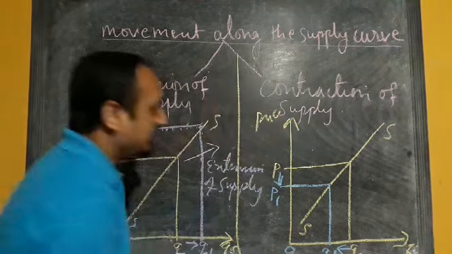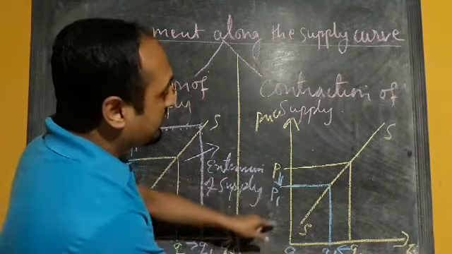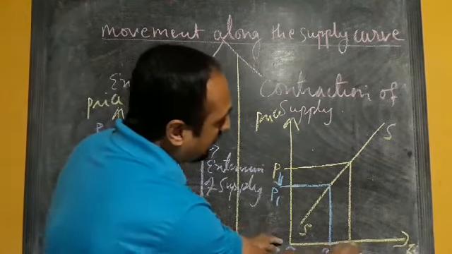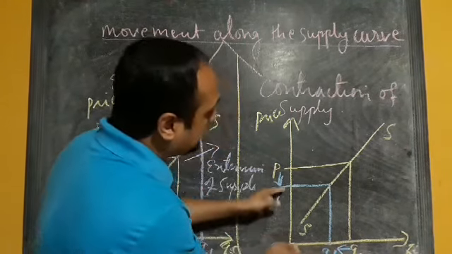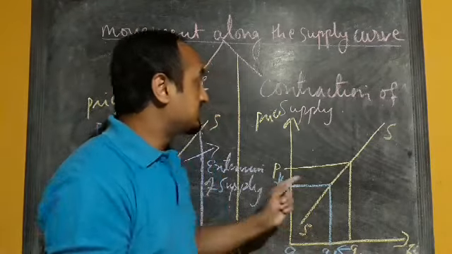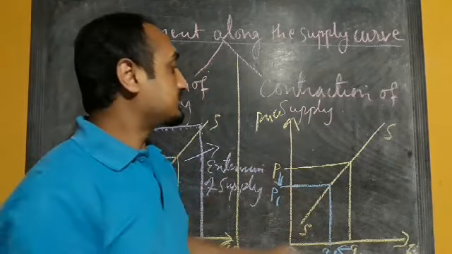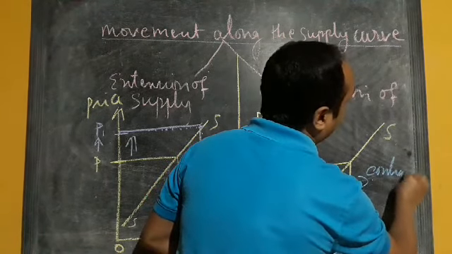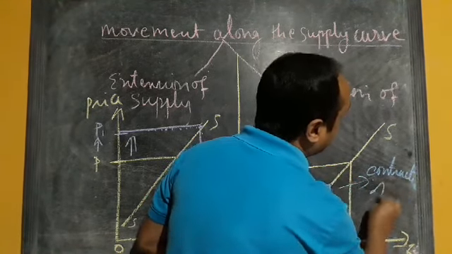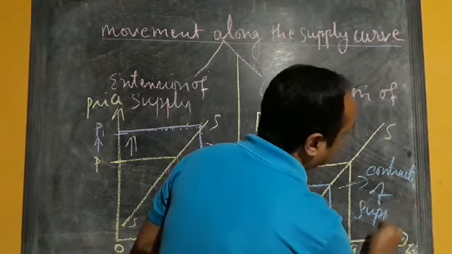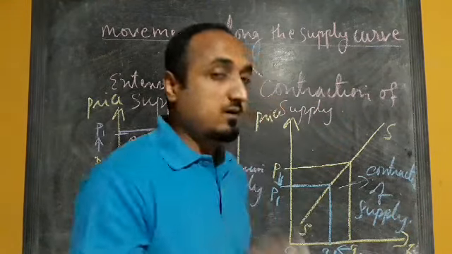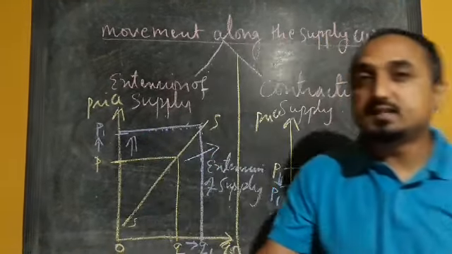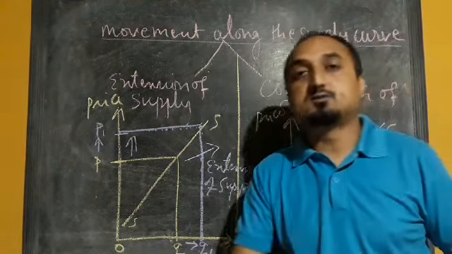So the quantity supplied of the commodity is decreasing from OQ to OQ1 due to the fall in price. So this concept is called contraction of supply.